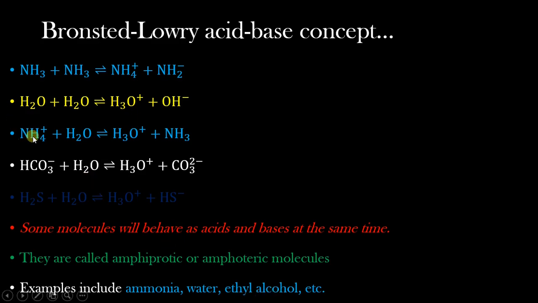Now we have ammonium ions and water molecule. So the ammonium ion is now the acid in this case. Like we said before, the theory says an acid can be an ion or a molecule. So the ammonium ion is the acid giving its proton to water molecule to form the hydronium ion and ammonia as a base. So you can take time and identify the pairs.